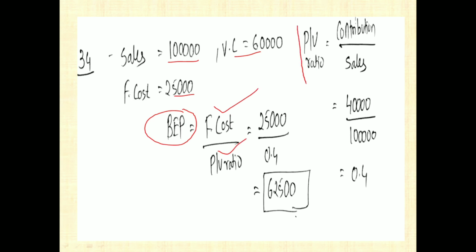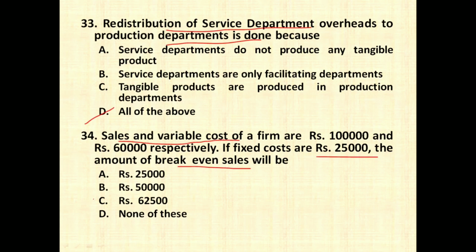How do you compute PV ratio? PV ratio is nothing but contribution divided by sales. So how do you find out contribution? Contribution is nothing but sales minus variable cost. So 1 lakh minus 60,000, 40,000 becomes contribution, 1 lakh becomes sales. When you find out the answer for this, you are going to get 0.4 as PV ratio. So 25,000 divided by 0.4 will give you 62,500 rupees, which is the value of break even sales.